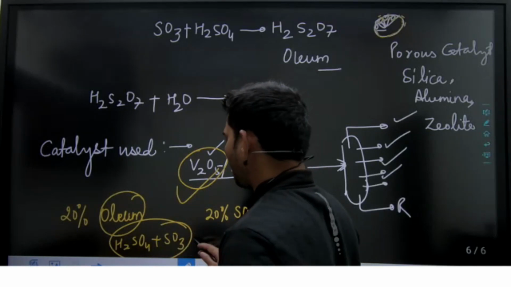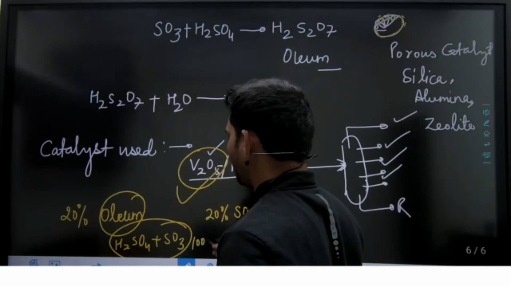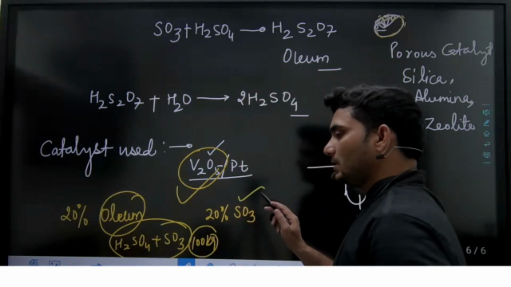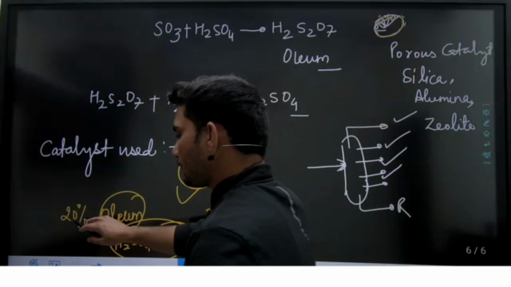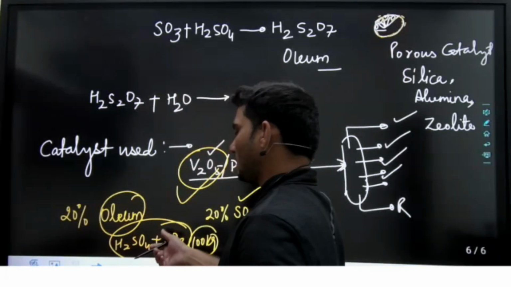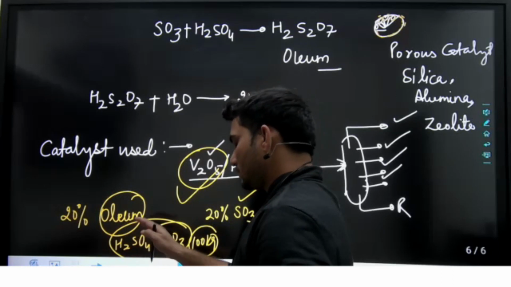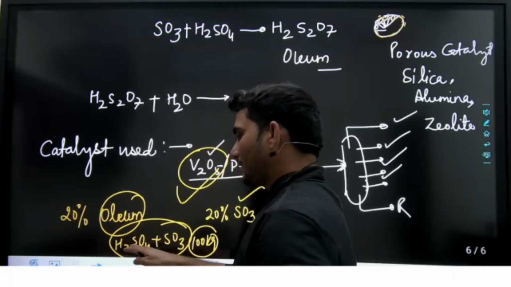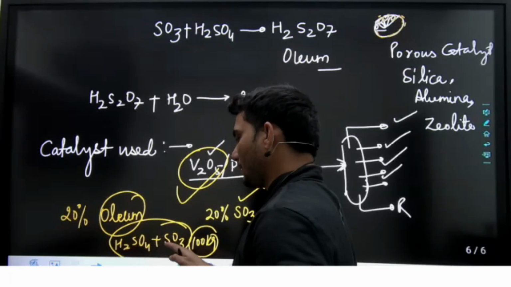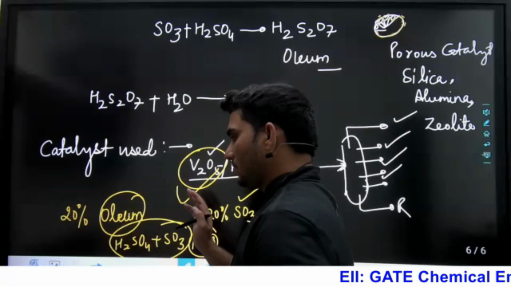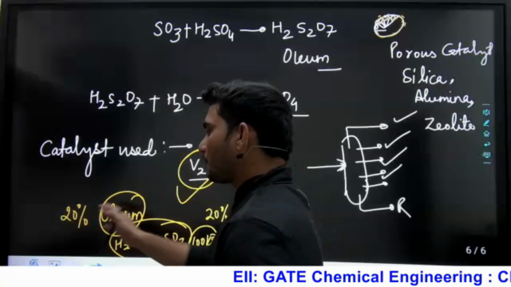If the total mixture is, let's say, 100 kg, then 20 kg of it is SO3, and that is called 20% oleum. 30% oleum means in 100 kg of the mixture of H2SO4 and SO3, there will be 30 kg of SO3. So that is the meaning of 20% oleum.